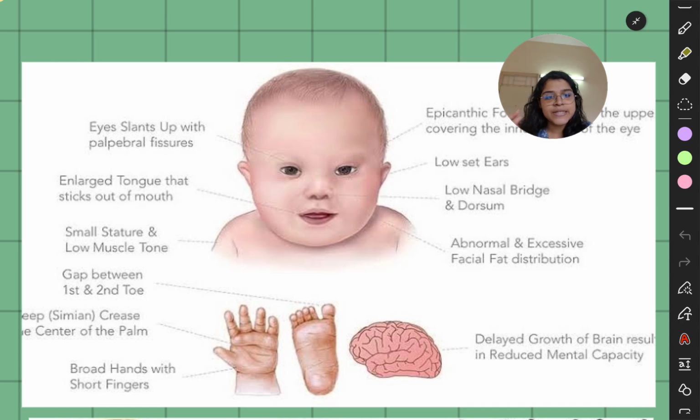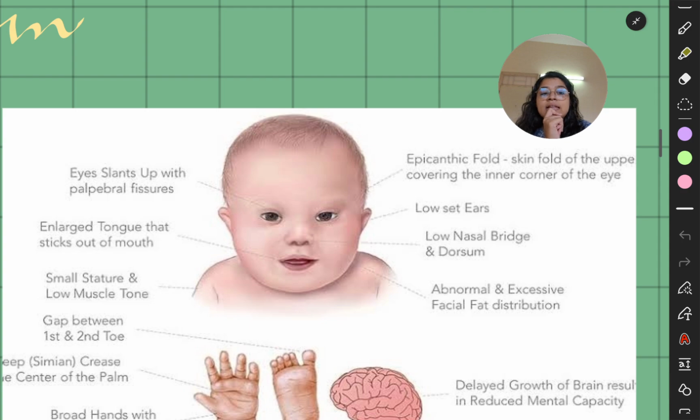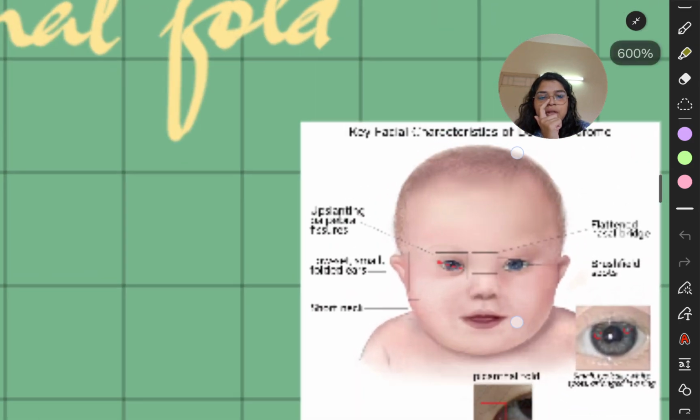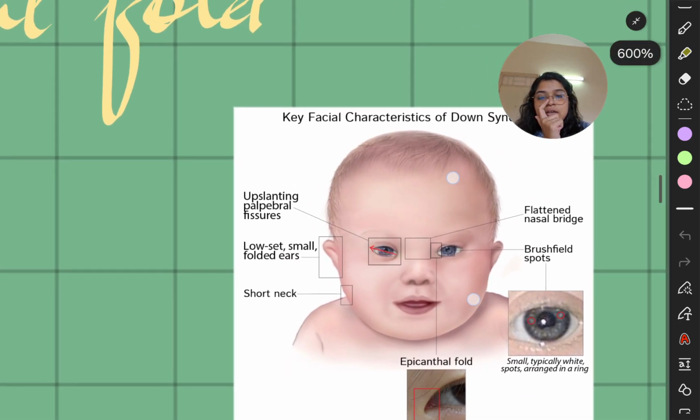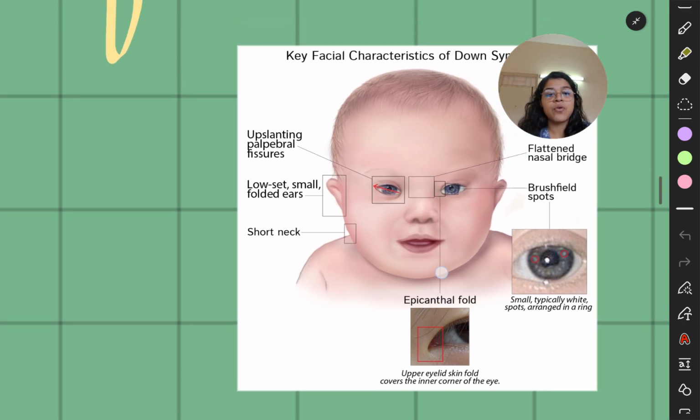You can see almond-like eyes. There is an epicanthal fold, a skin fold of the upper eyelid covering the inner corner of the eye. I have a better picture. Wait, I'll show you. So this is the epicanthal fold. Okay, this is a very characteristic feature of the mongoloids.